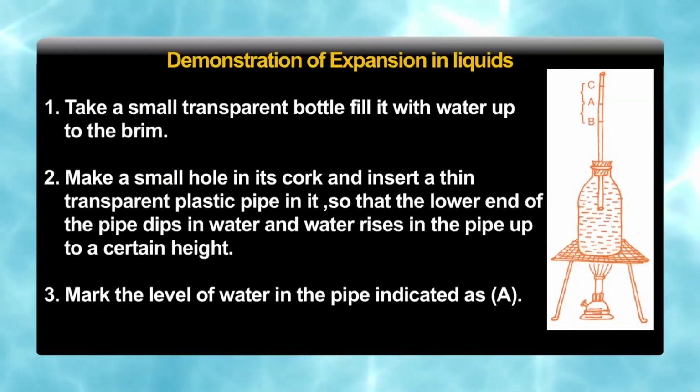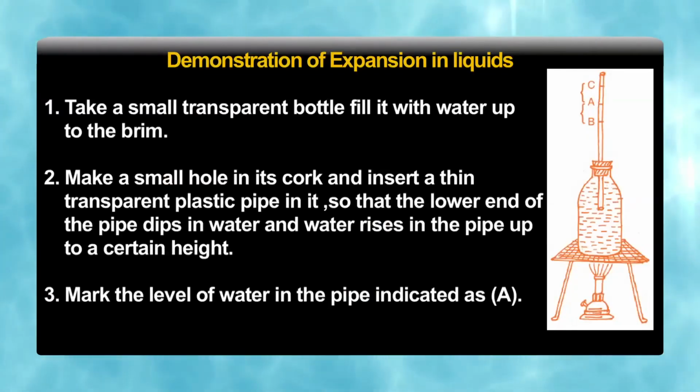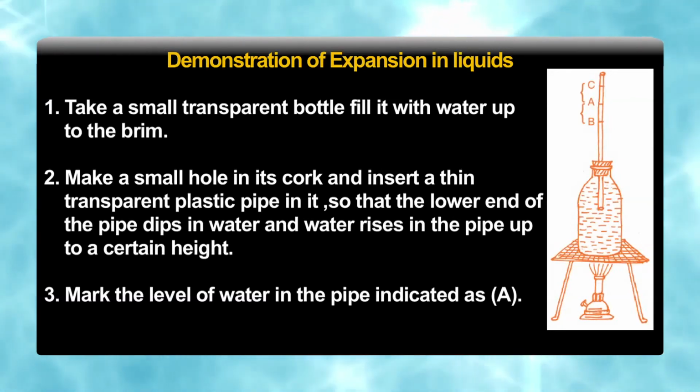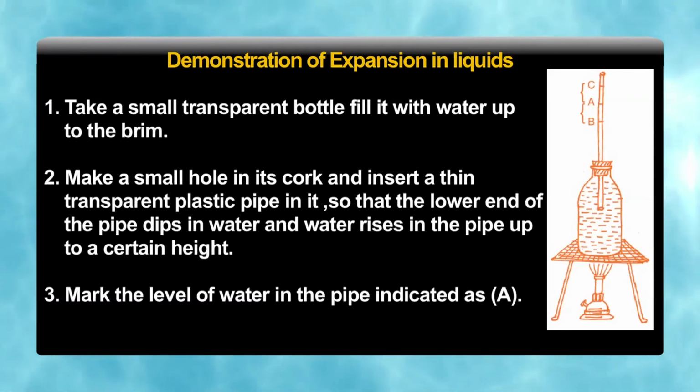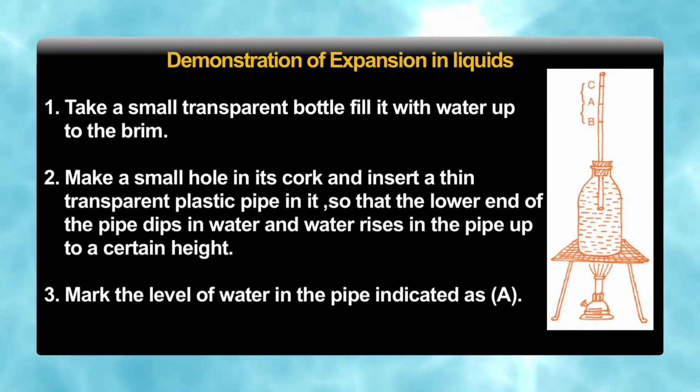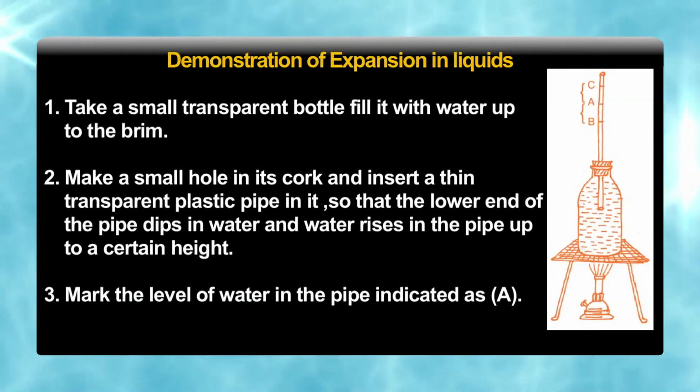Now, heat the bottle. What do we find? Does the level of water in the pipe come down? Why? We observe it. Keep on heating the bottle continuously. Does the level of water start increasing after reaching a certain minimum level, or does it shoot up to the initial position A and rise further up to height C? Why did it happen? Can you infer from the experiment that water expands more than glass for the same temperature rise? As you have seen, initially when we heat the bottle it expands, that is why the level falls.